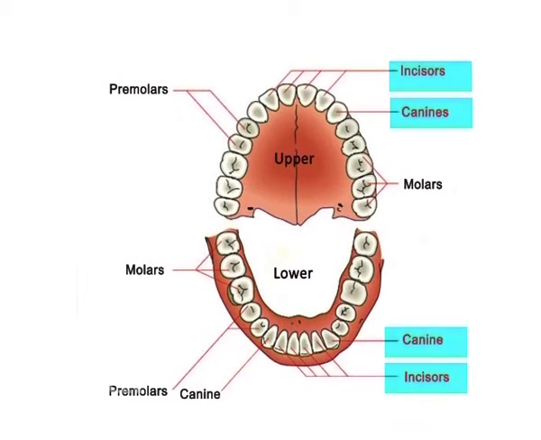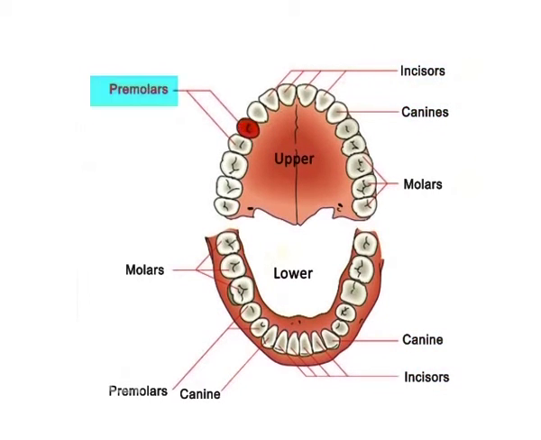The incisors and canines have 1 root. The upper first premolars have 2 roots, and the upper second premolars and lower premolars usually have only 1 root. The upper molars have 3 roots and the lower molars have 2 roots.